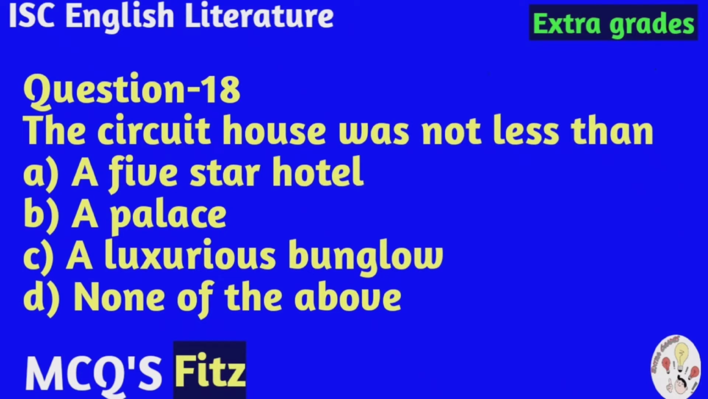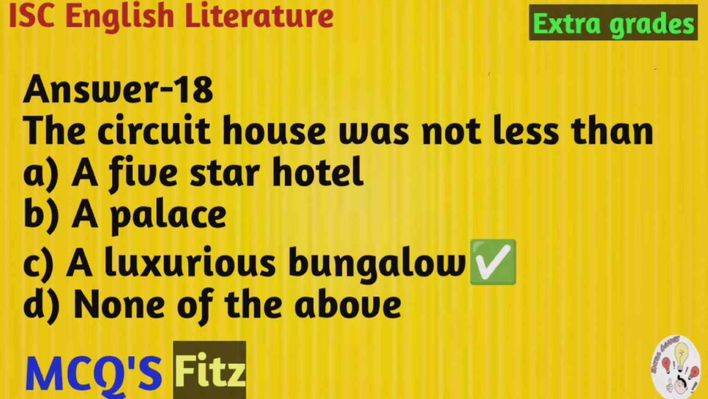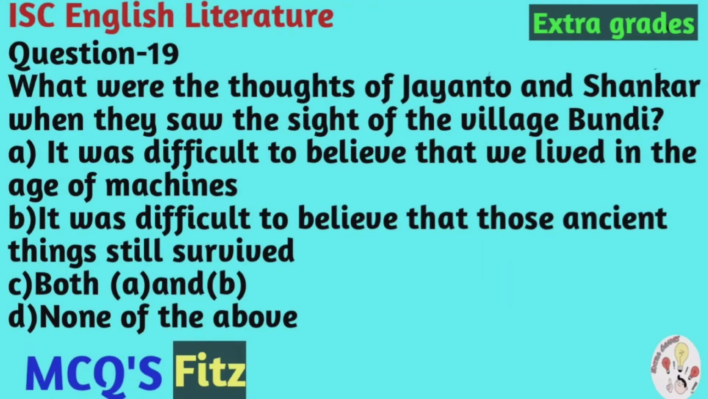Question number 18. The circuit house was not less than, and the options are A. A 5-star hotel, B. A palace, C. A luxurious bungalow, D. None of the above. And the correct option is C. A luxurious bungalow.